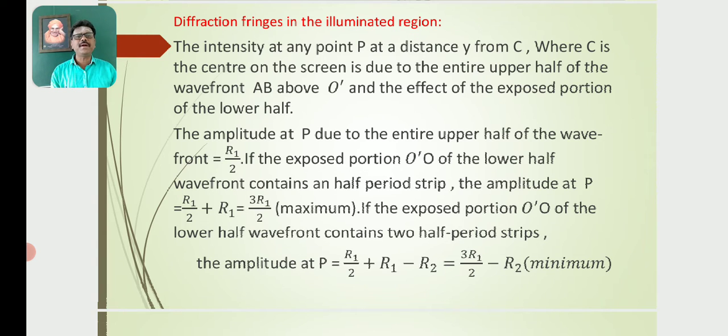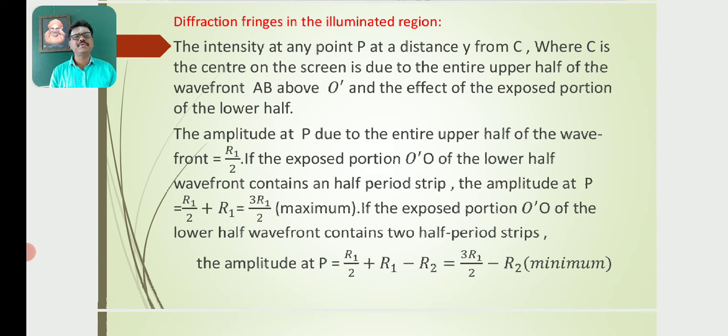The amplitude at point P due to the entire upper half of the wavefront is equal to R1 by 2, that is, half of the amplitude. If the exposed portion O'O of the lower half wavefront contains one half-period strip, the amplitude at P is equal to R1 by 2 plus R1, which is equal to 3R1 by 2, the maximum.